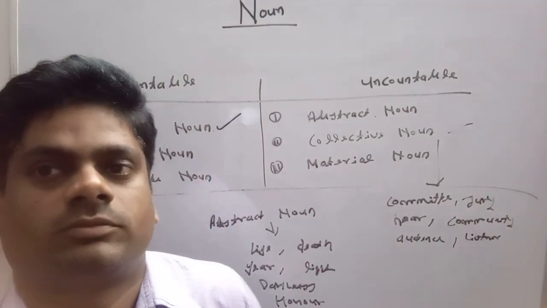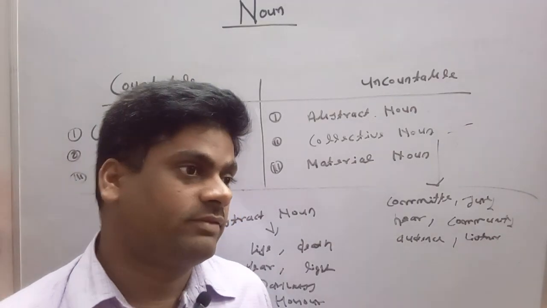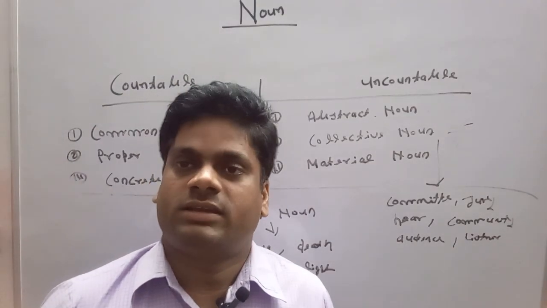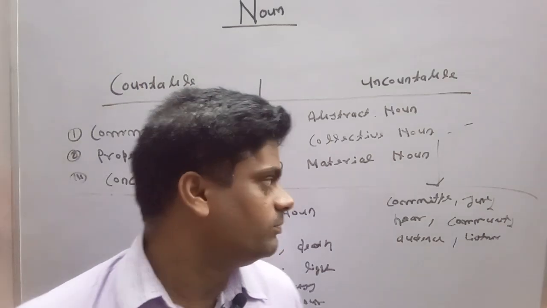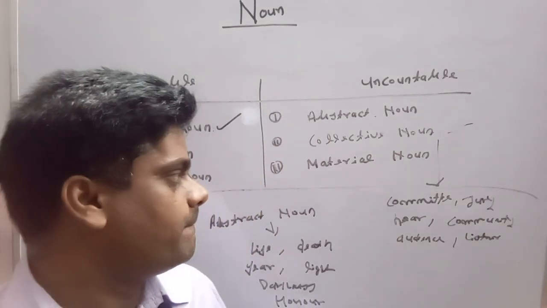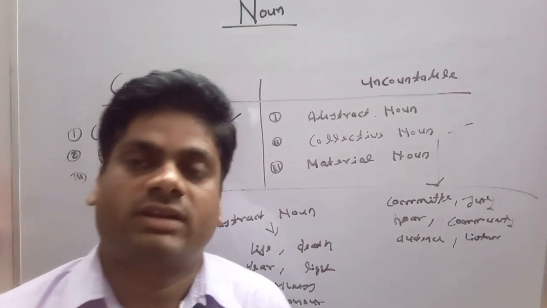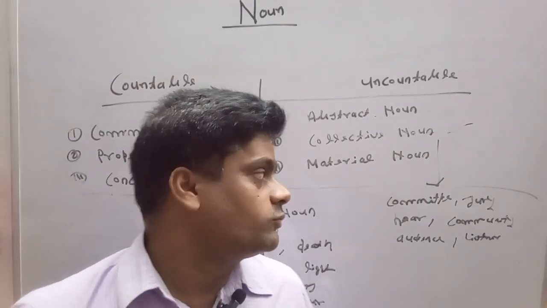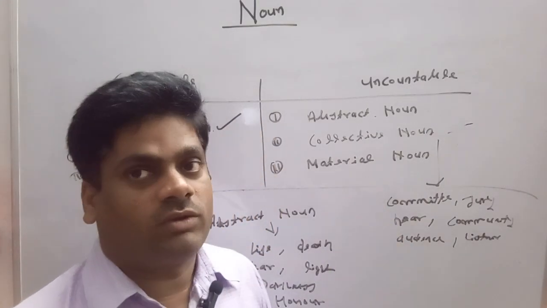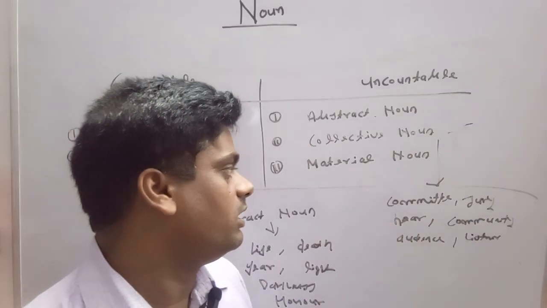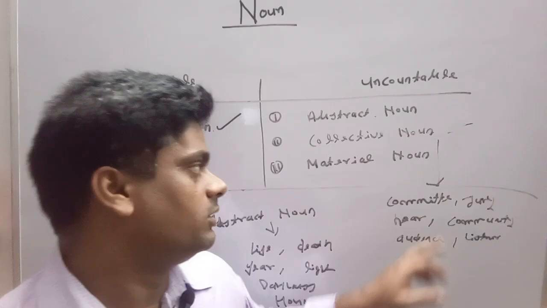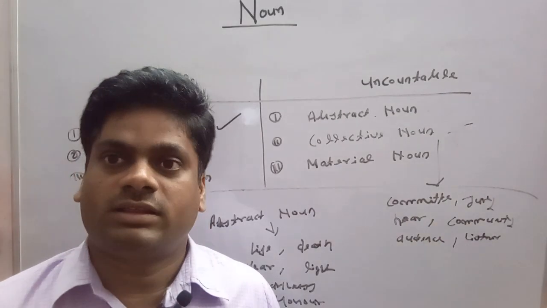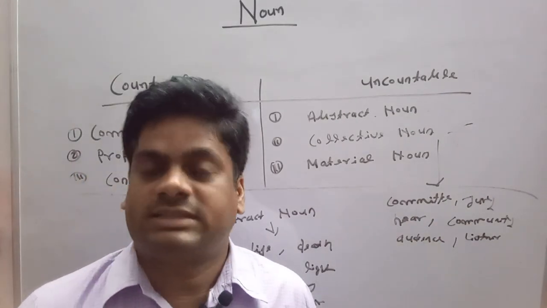So we can say that where a committee of more than one person is combined and working together, this is a collective noun. As herd, herd of animals, committee. In the committee, more than one person exists.